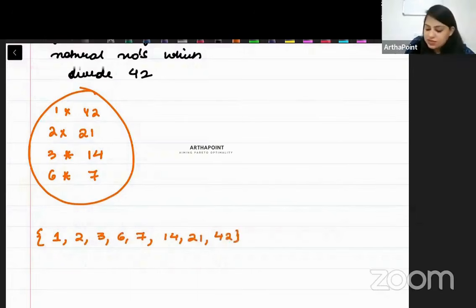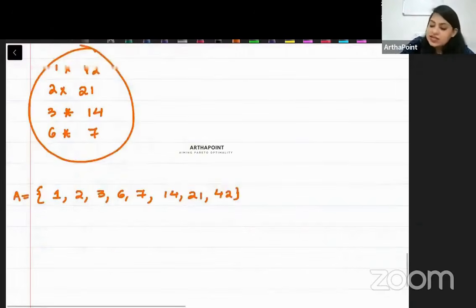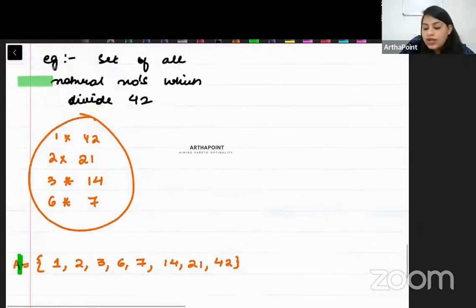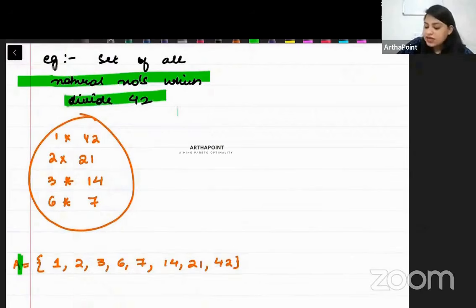And I can name this set. This set is called set A. So I can say that set A represents all natural numbers which divide 42, and I can represent set A like this. I hope this is clear.